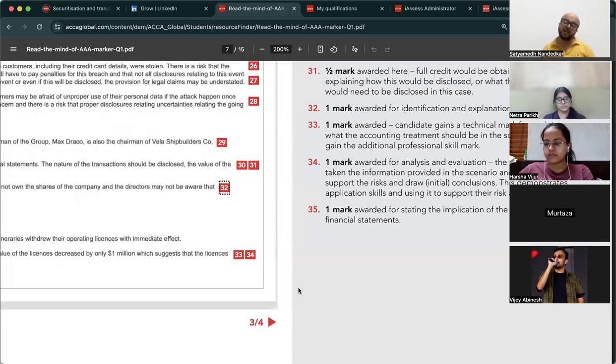1 mark awarded, candidate gains a technical mark for explaining what the accounting treatment should be. 1 mark for analysis and evaluation, has taken the information in the scenario, used that to support the risk and draw conclusion. This demonstrates application skills and using it to support their risk assessment. 1 mark awarded for stating the implication of the risk on the financial statement.